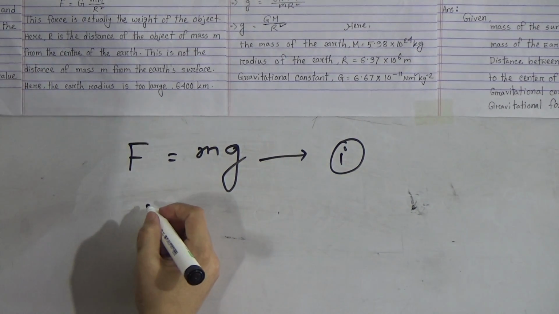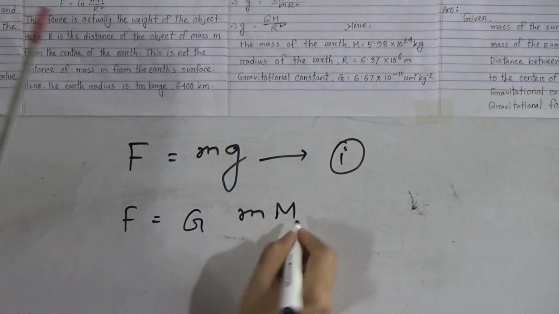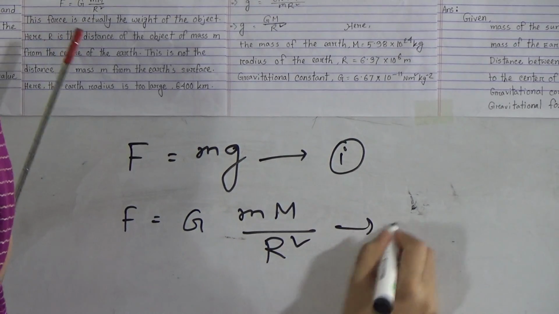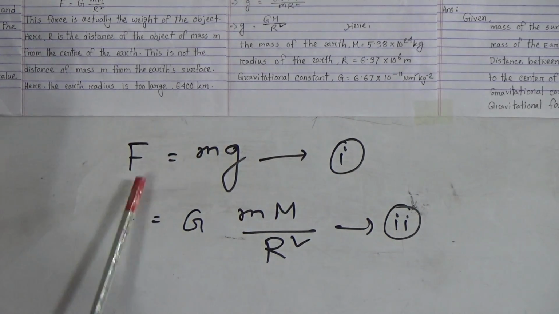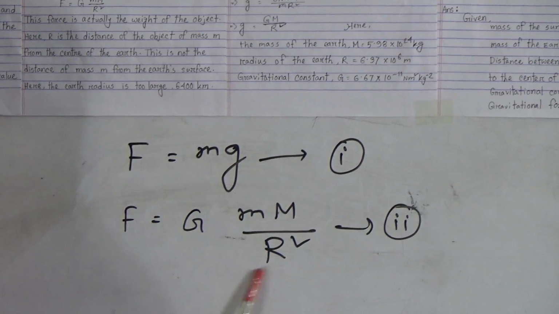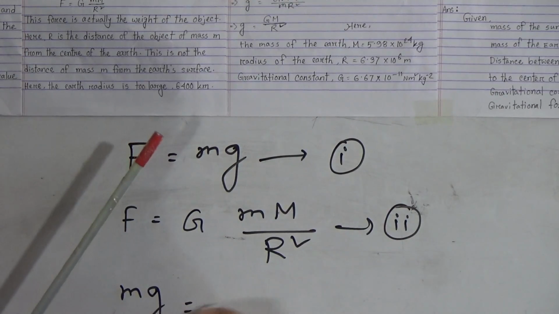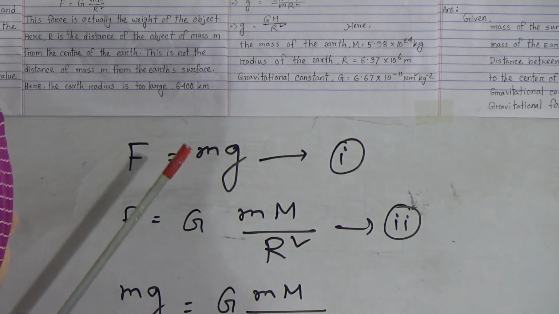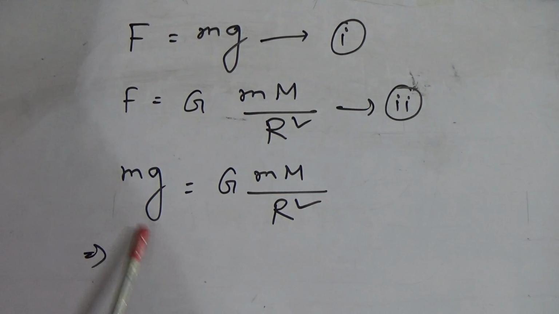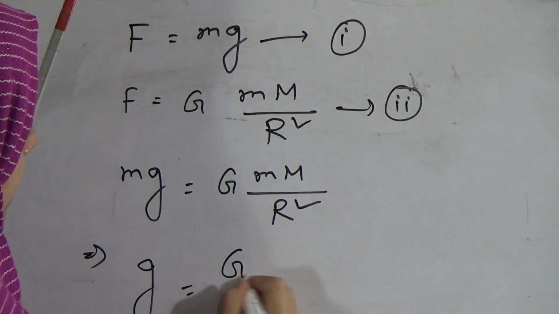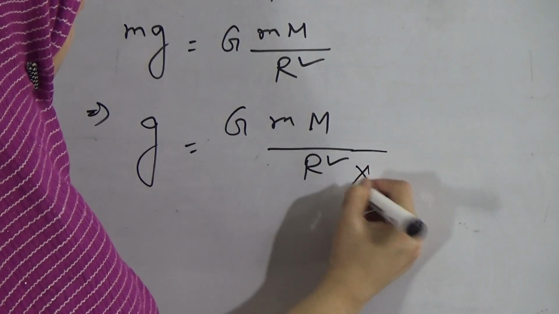From Newton's law of gravitation we can write F equals G M m divided by r square. My dear students, this is equation number 2. From equations 1 and 2 we can write F equals mg and F equals G M m divided by r square, and from these two equations we can write mg equals G M m divided by r square. From this equation we will find out the value of g. So g equals G M m divided by r square, and this m will cancel.